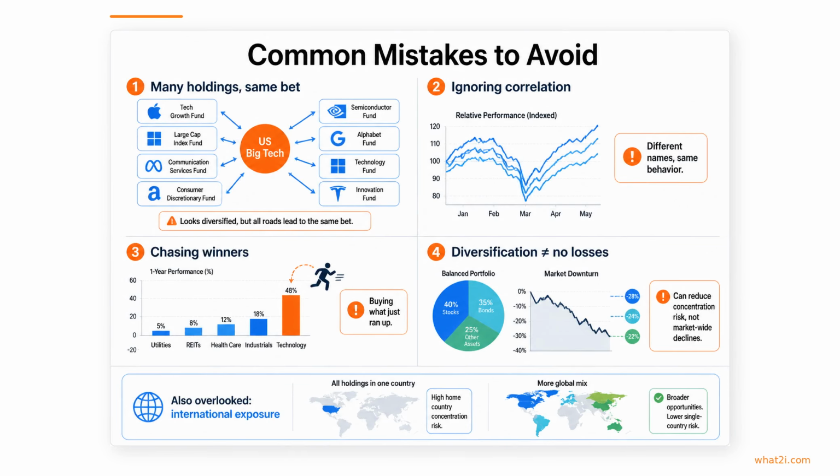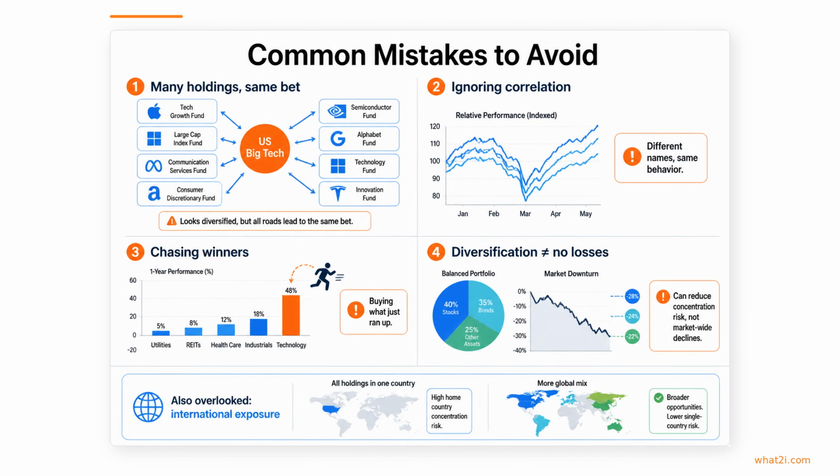A common diversification mistake is thinking you're spread out because you own a lot of funds or stocks, when many of them may still be tied to the same sector or move together. Other traps include chasing whatever has recently done well and overlooking international exposure, which can leave your portfolio more concentrated than it seems. Diversification helps reduce concentration risk and can smooth returns over time, but it cannot protect you from broad market declines.